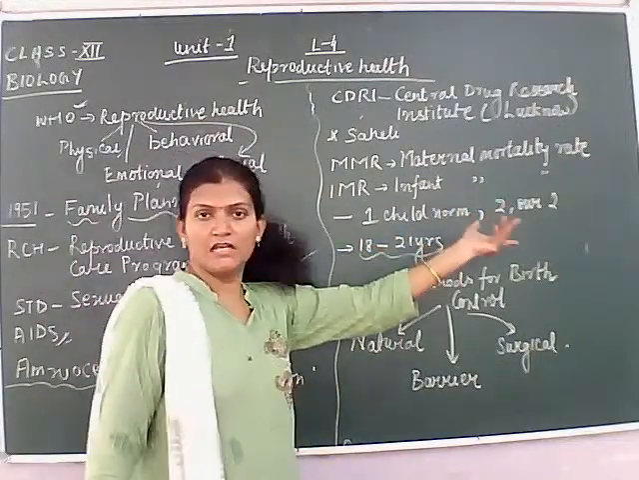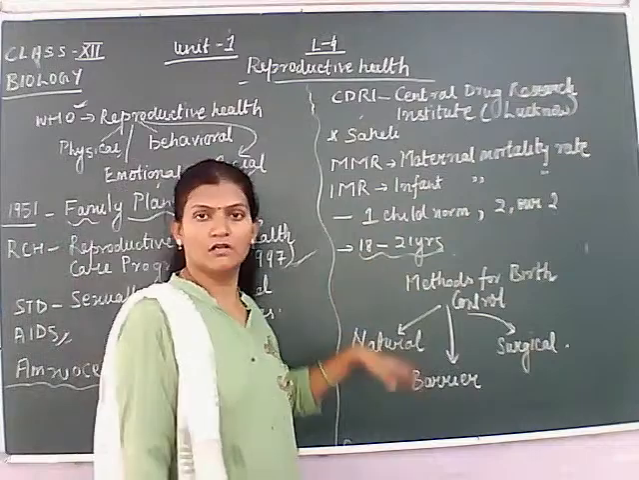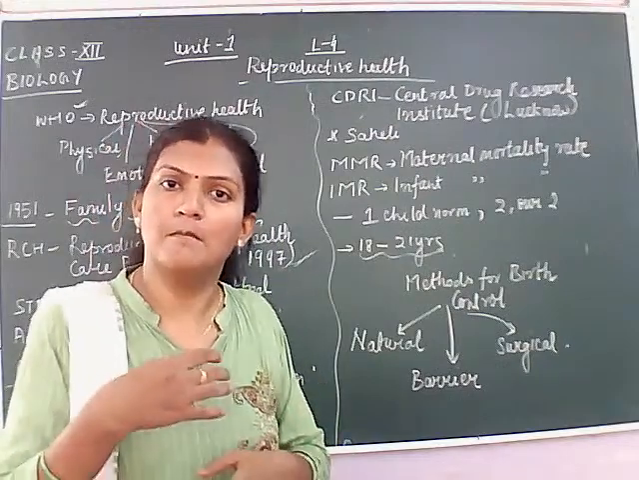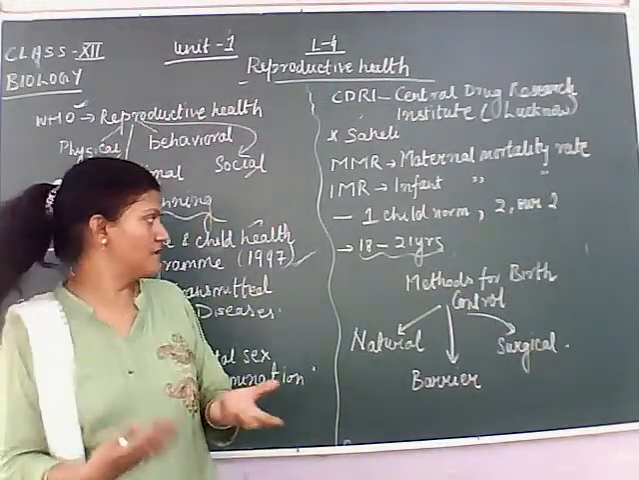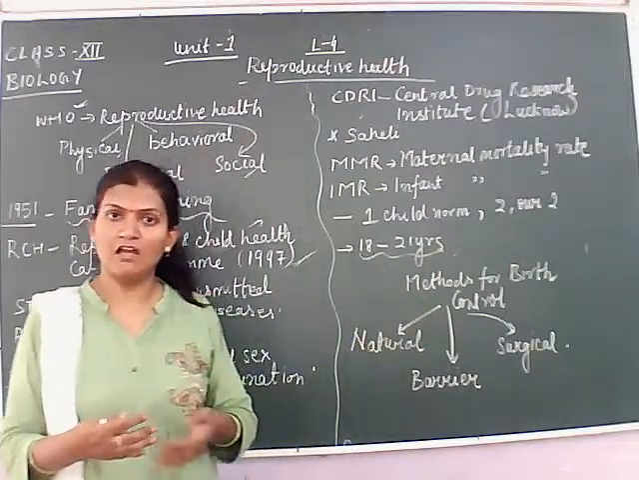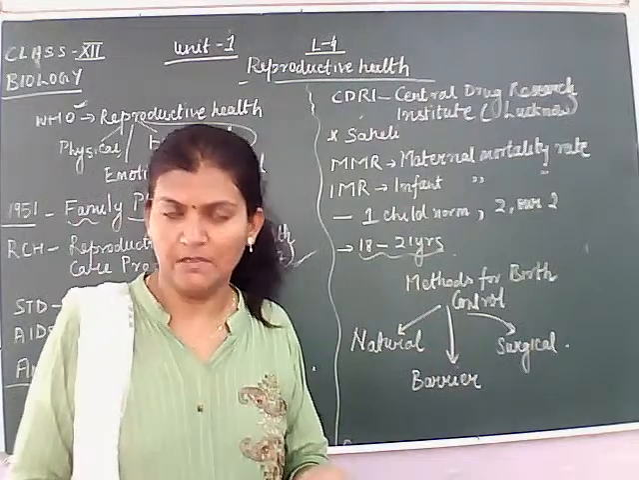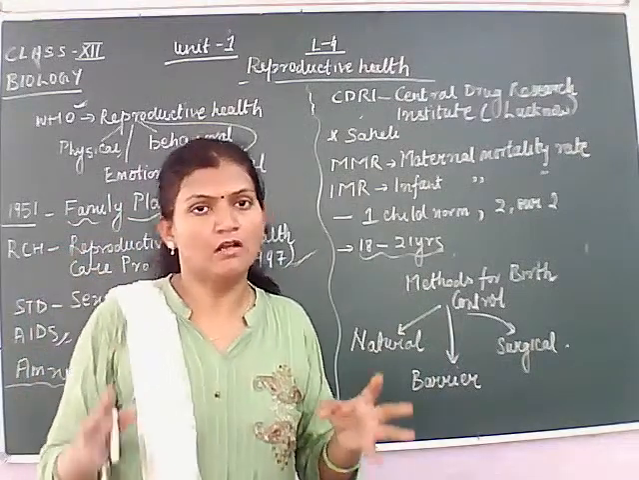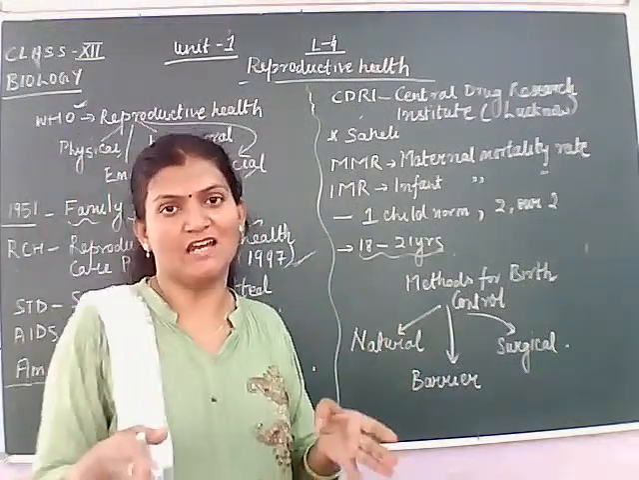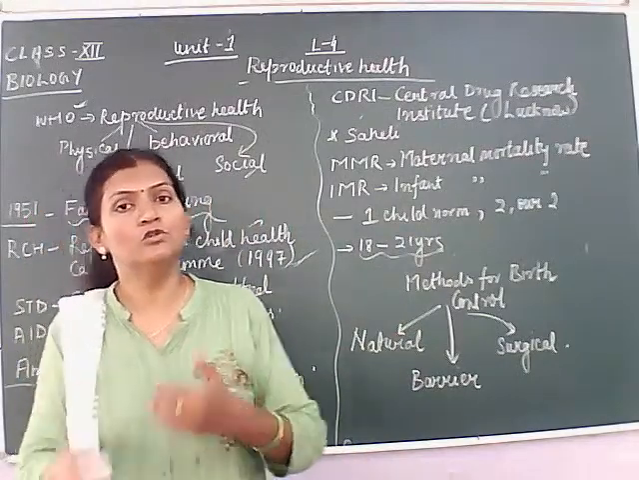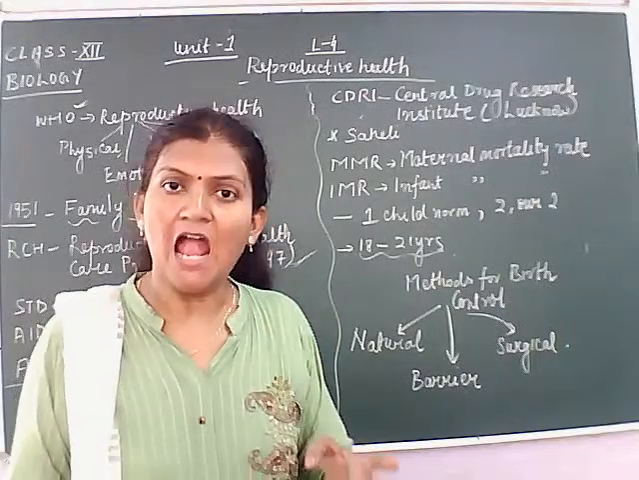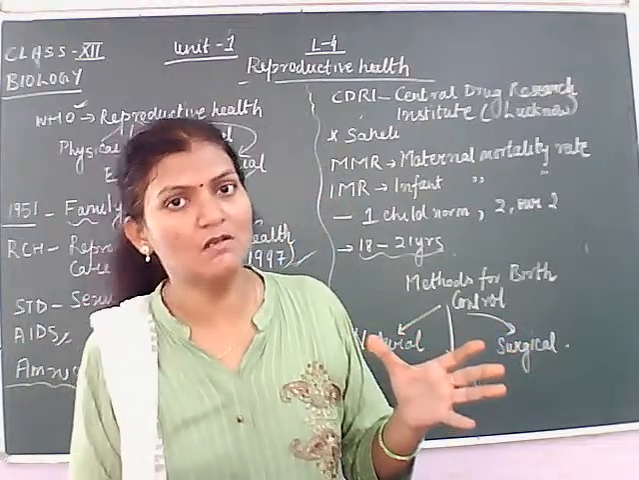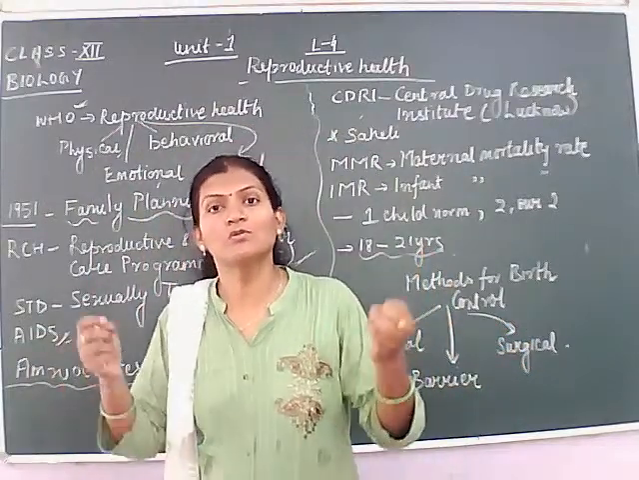Okay, so the one child norm and the two child norm. And one more thing is that in India, the age at which a girl can marry is 18, and if it is increased to 21, or if the girl is given some more time, then the body of the girl becomes mature, and if she bears a child at the right time, the newborn will be healthy, and the mental status of both child and mother will be in the right position, because she is mentally and socially strong to bear the child.